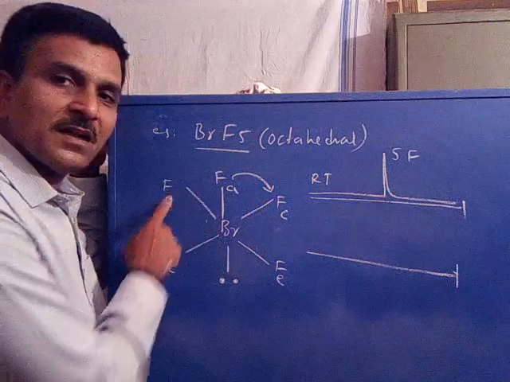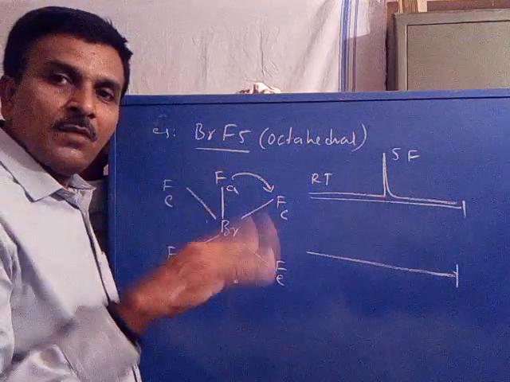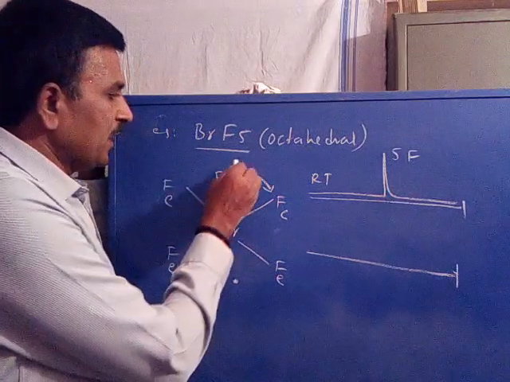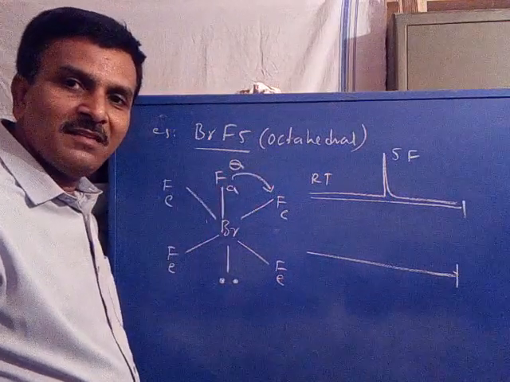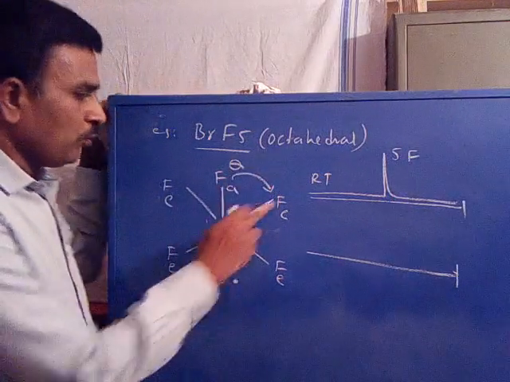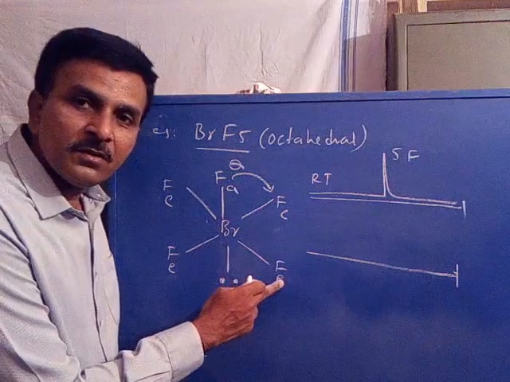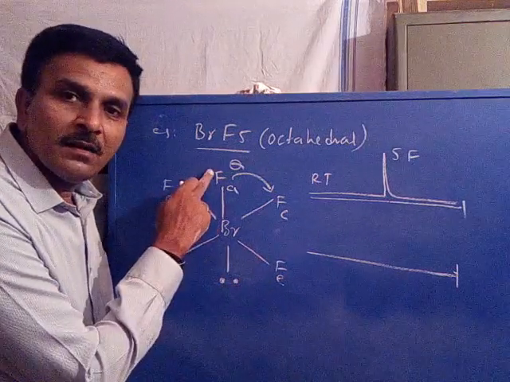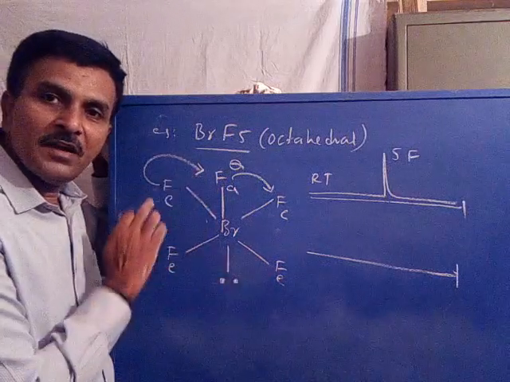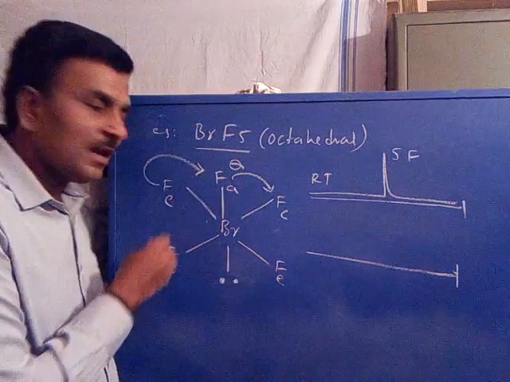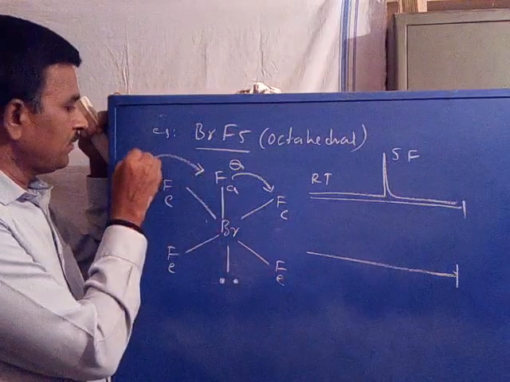How many equatorials are there? 4. 4 plus 1, what happens? Quintet. A quintet signal appears for axial. Now 4 equivalent fluorines are coupled with 1 axial, 1 plus 1, doublet.